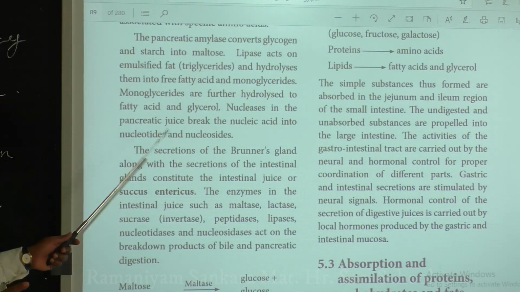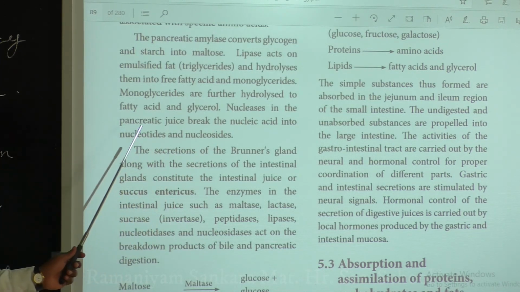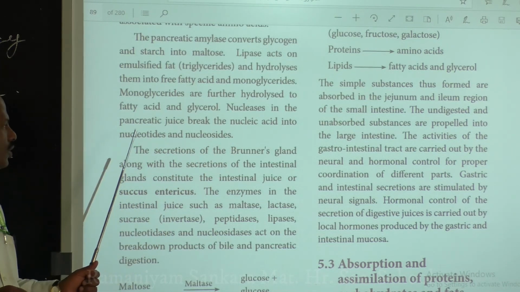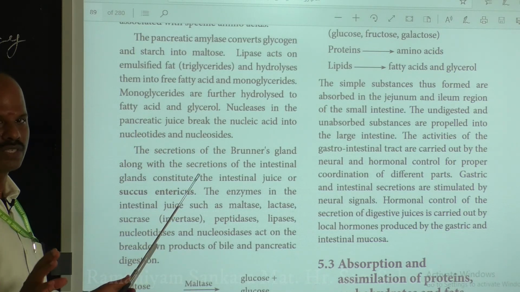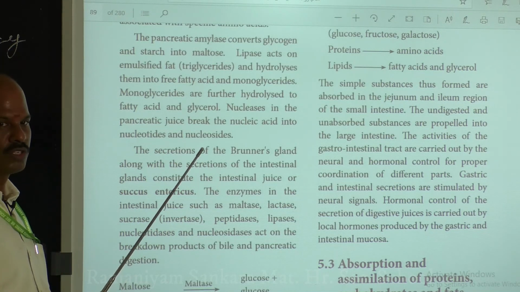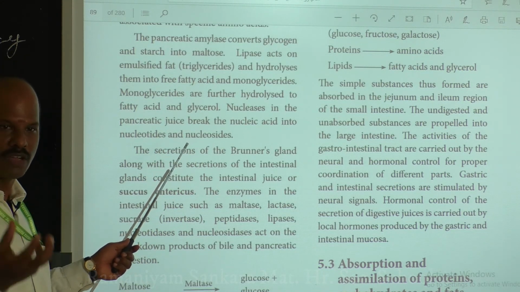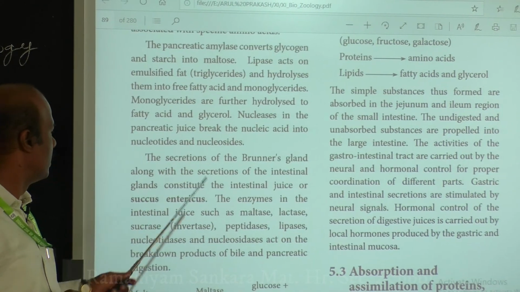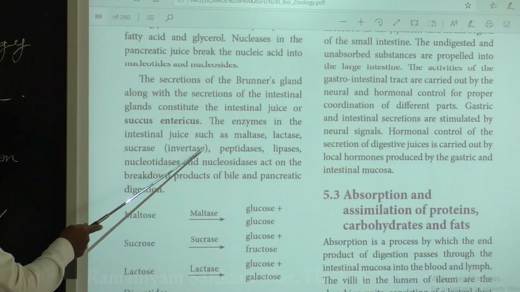This also we finished. Then finally, what is the role of your nucleases? The nucleases are able to break down the nucleic acids into nucleotides and nucleosides. So that is the main function of your pancreatic nucleases. So 4 important enzymes produced by pancreatic juice and their respective digestion of the macromolecules in the food we have discussed. Next is the secretion of Brunner's gland, okay.